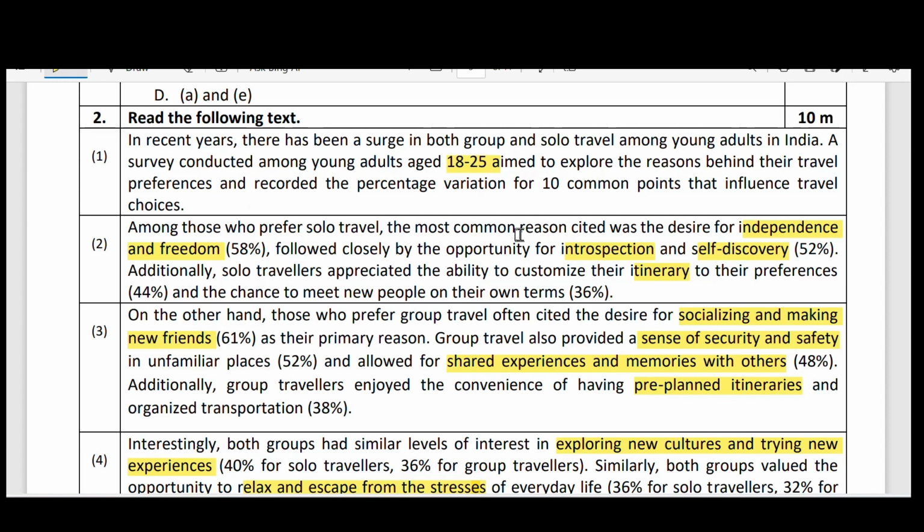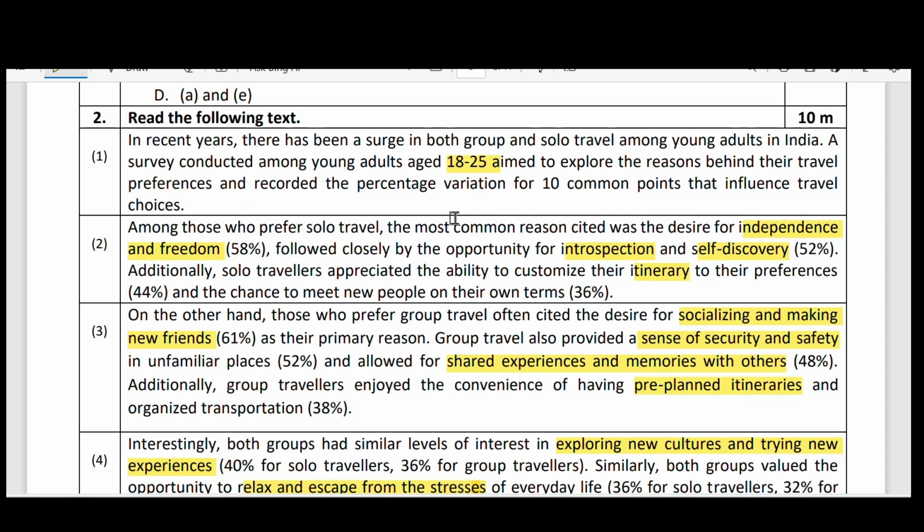I told you 10 common points: independence and freedom is 1 point, introspection and discovery second point, itinerary means separate route maps, that is the next point, and socialization and making friends, that is next point, sense of security and safety. So in these manners they have tried the survey.